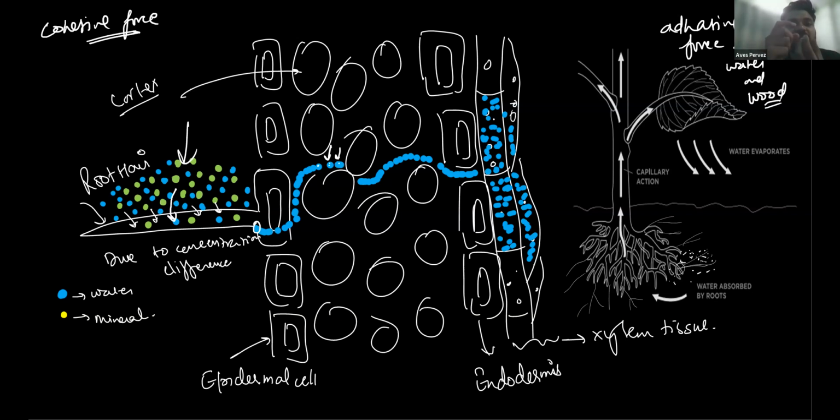Swelling in tissue results in building pressure. For example, a balloon with less air has less pressure, and a balloon with a lot of air will exert high pressure.